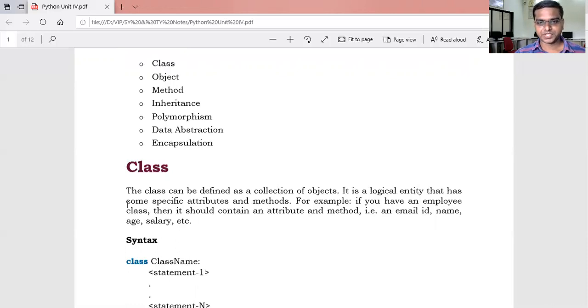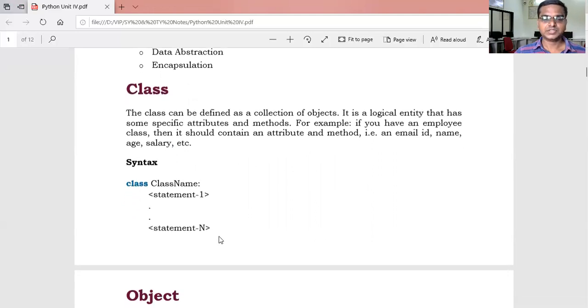Let us take an example. If you have an employee class, then it should contain attributes and methods, such as email ID, name, and salary. Let us take another example of employee. If we define a class named employee, the attributes of that class are email ID of the employee, name of the employee, age of the employee, and salary of the employee, etc. These are the attributes of that class. To store that information, we can use a method. Using the method, we can store the information into that attribute or variable.